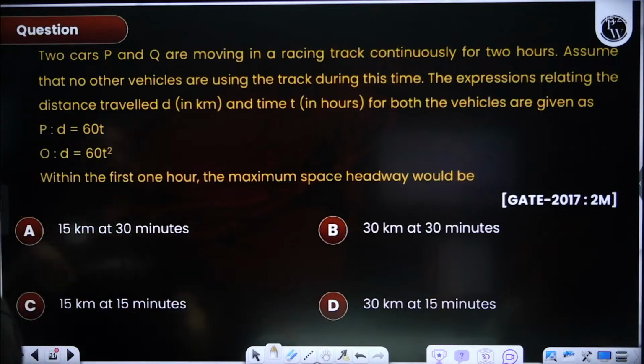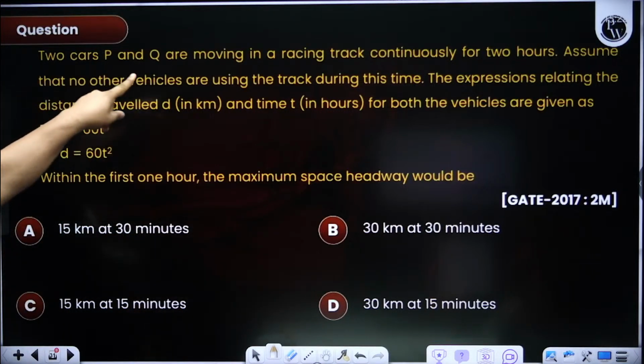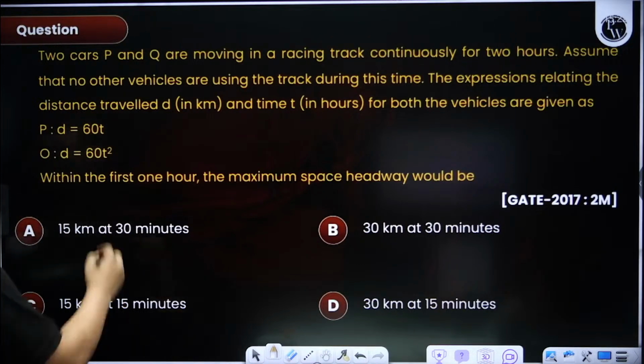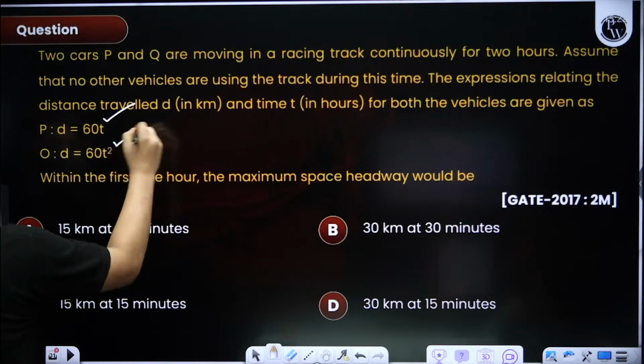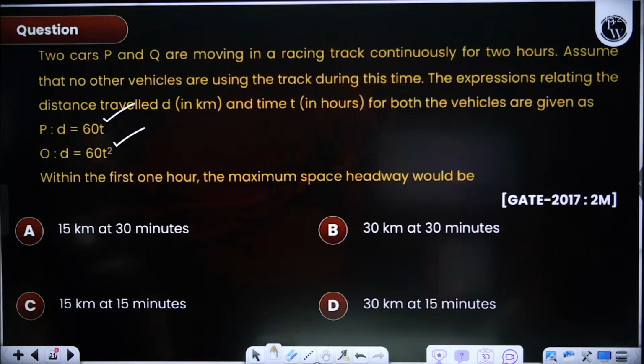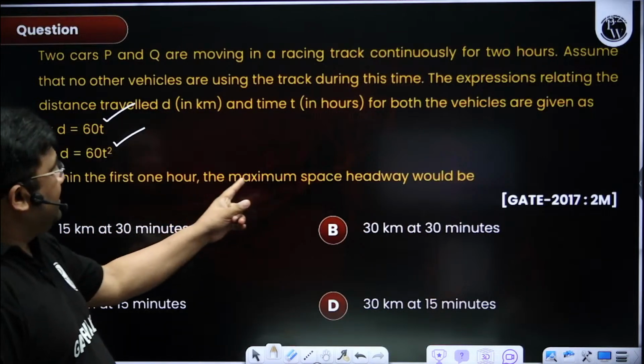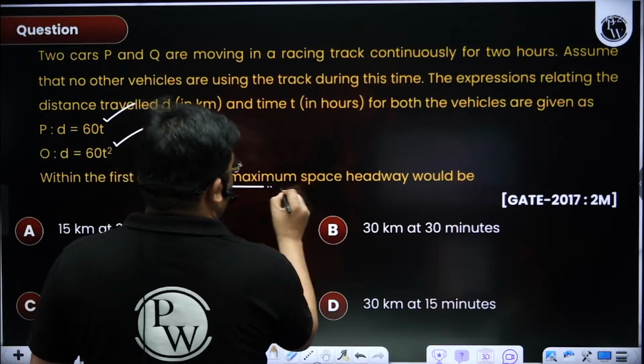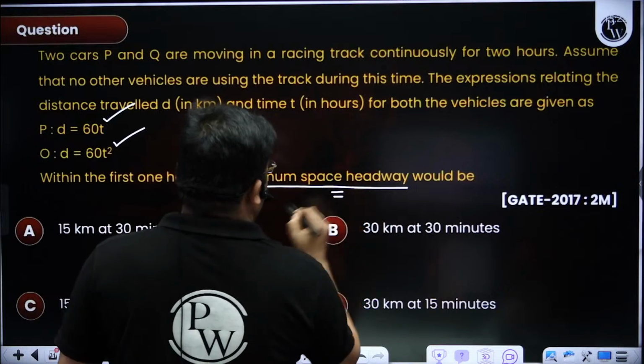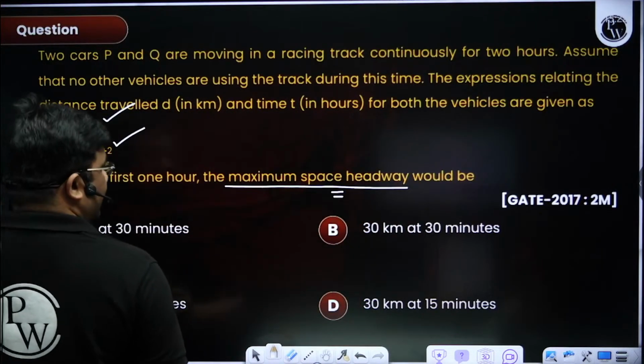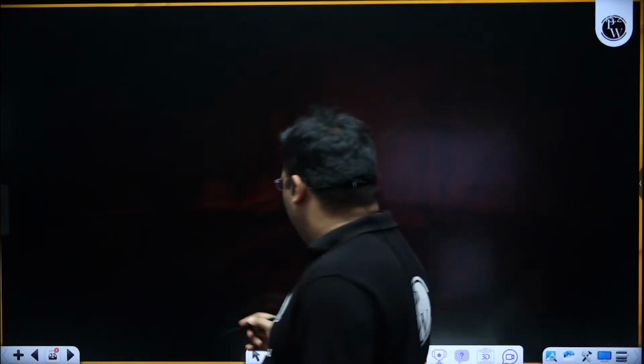Now it is written here, two cars P and Q are moving. These are the expressions for the distance traveled by P and Q. Now, within the first 1 hour, find the maximum space headway. Space headway is what? It is the distance between the two vehicles.